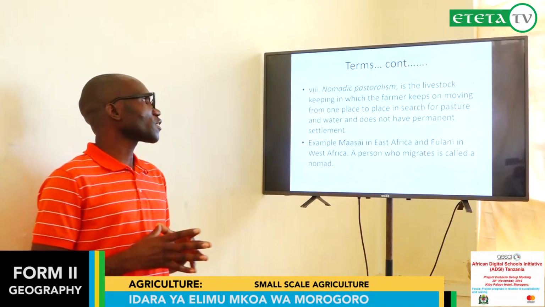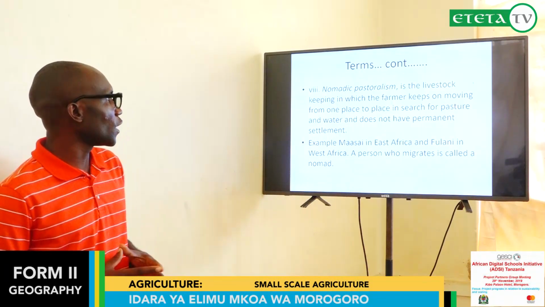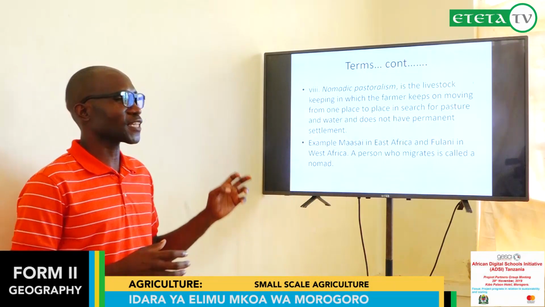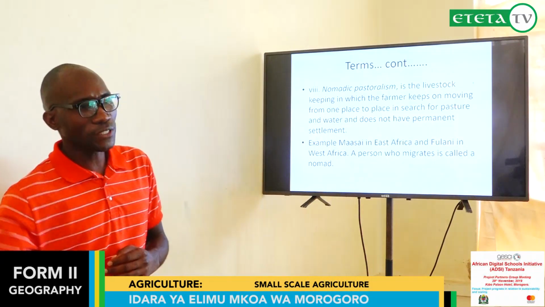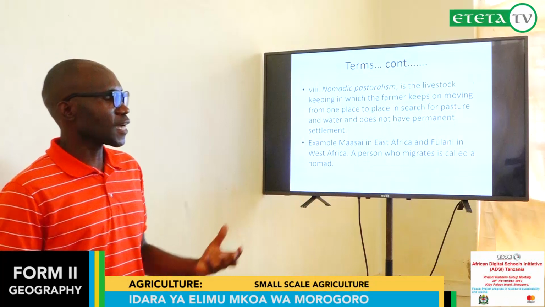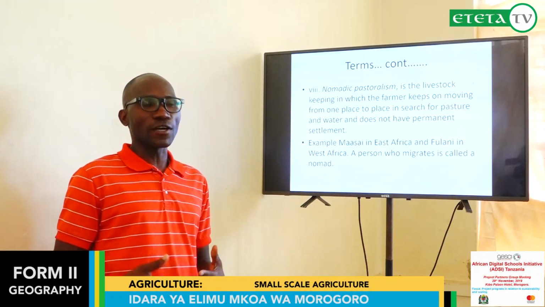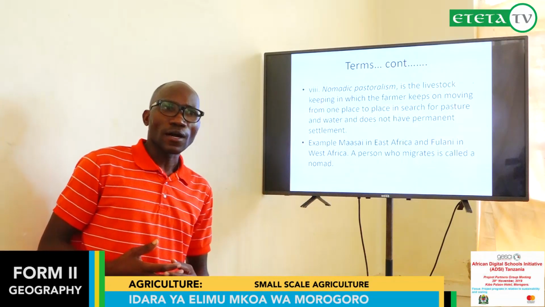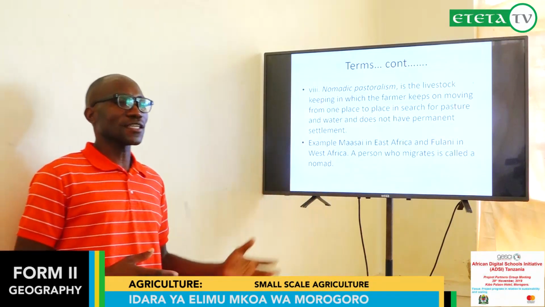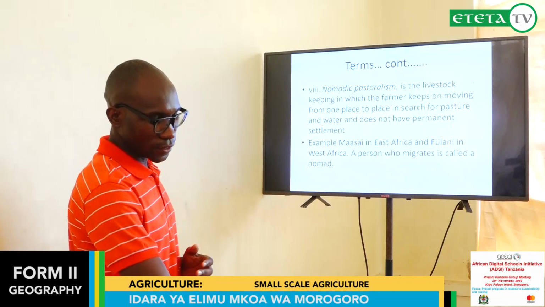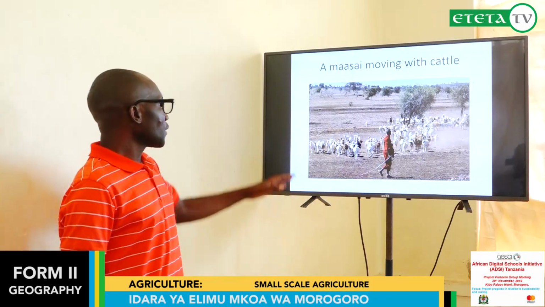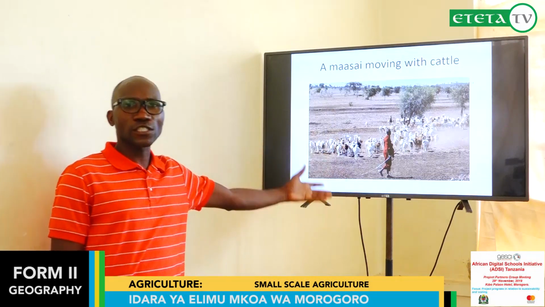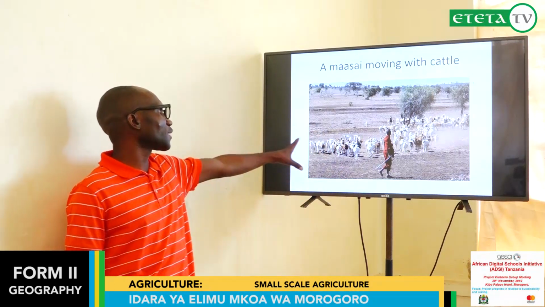Another thing we can say is nomadic pastoralism. Nomadic pastoralism involves keeping animals where a farmer keeps on moving from one place to another in search of water and pasture. For example, in our country we have people who practice this kind of livestock keeping, the Maasai and Sukuma in the northern part. This is an example of the Maasai moving with their cattle from one place to another. The aim is to find pasture.